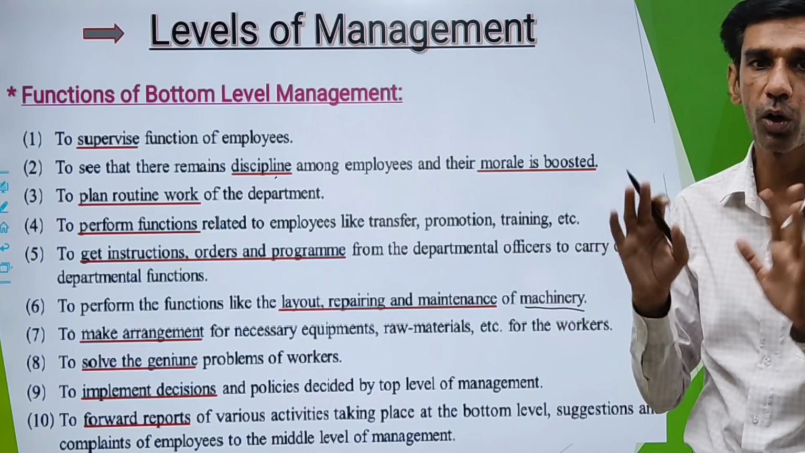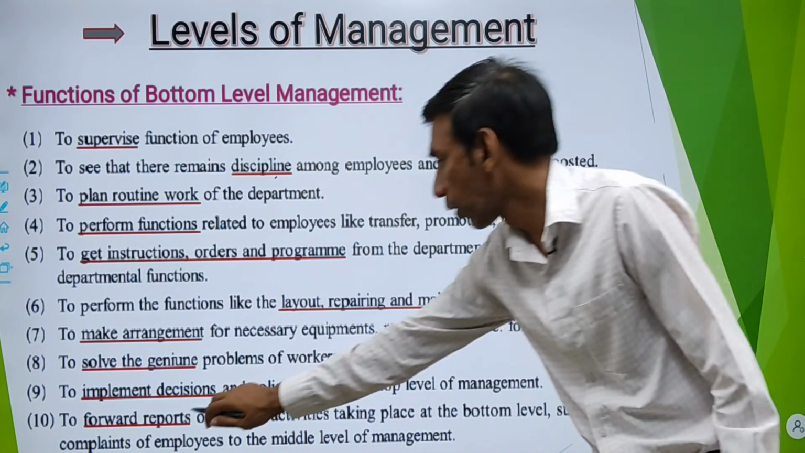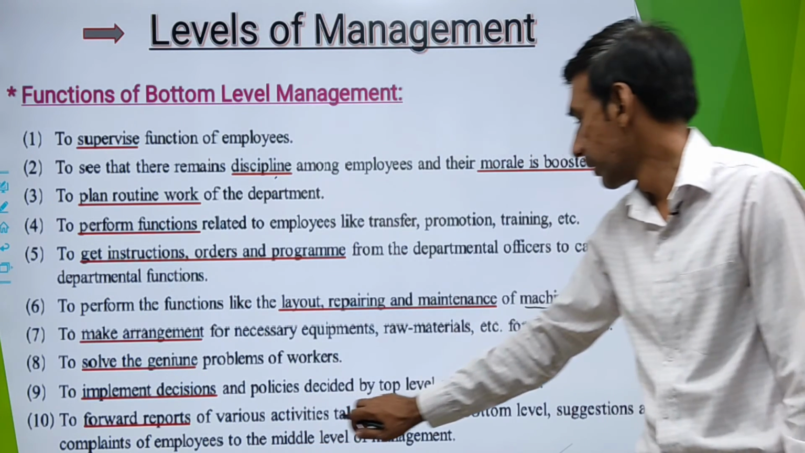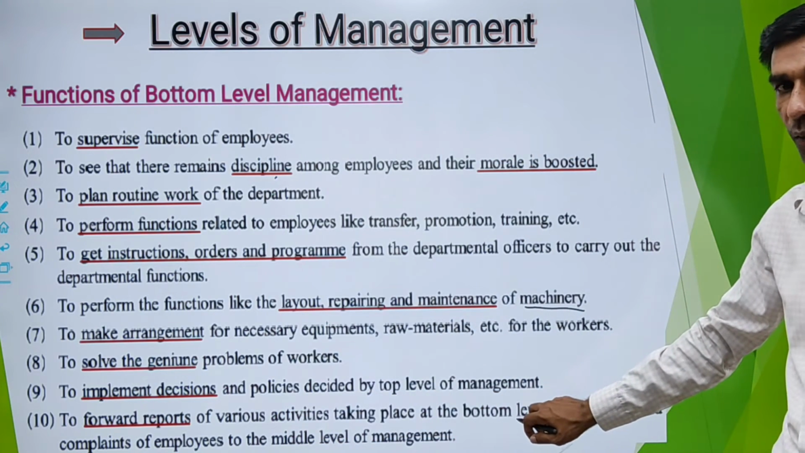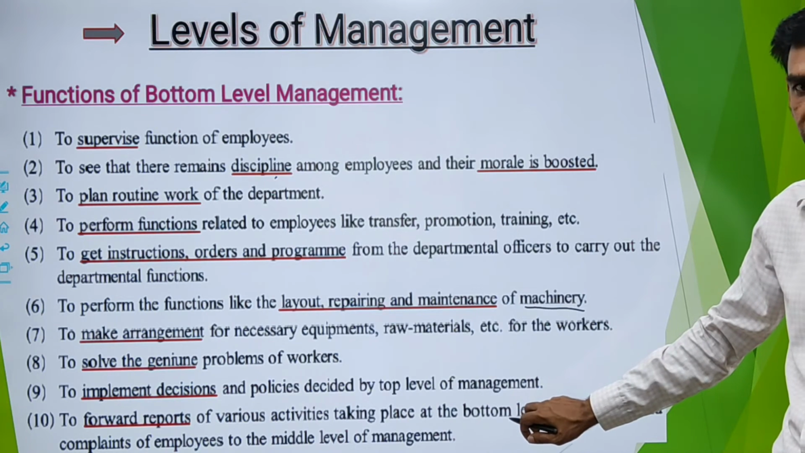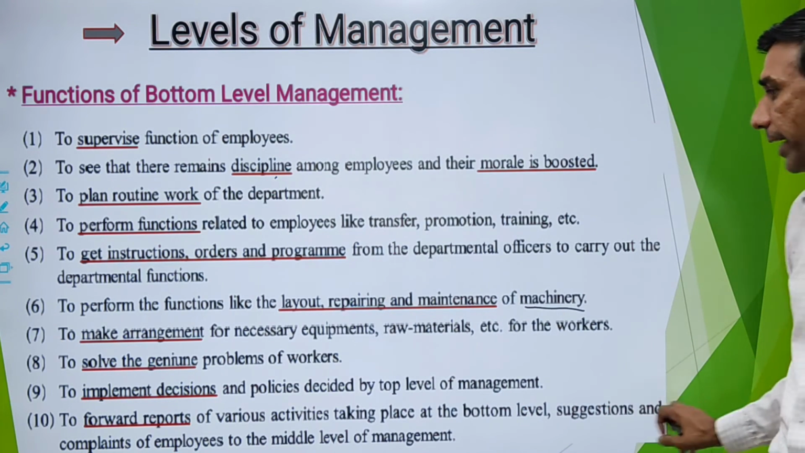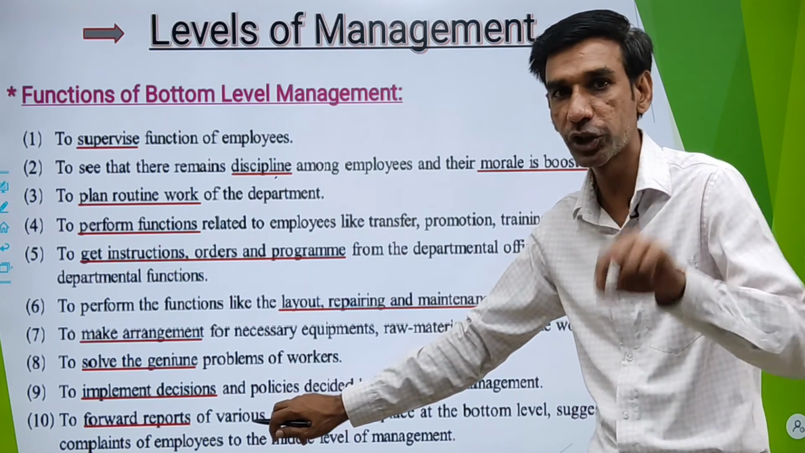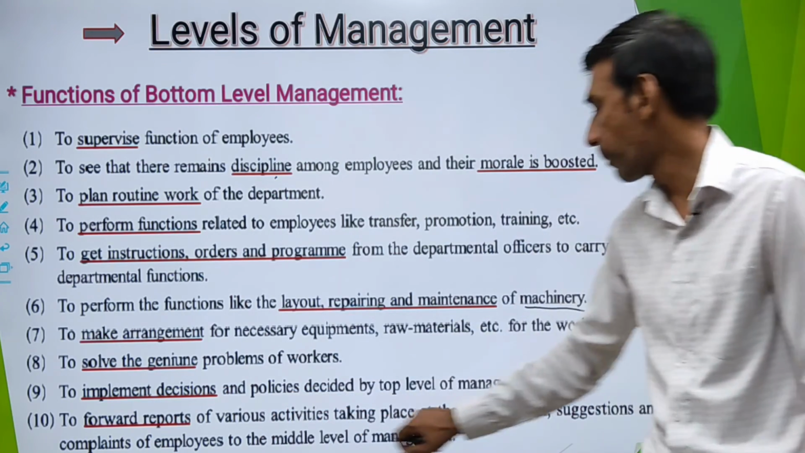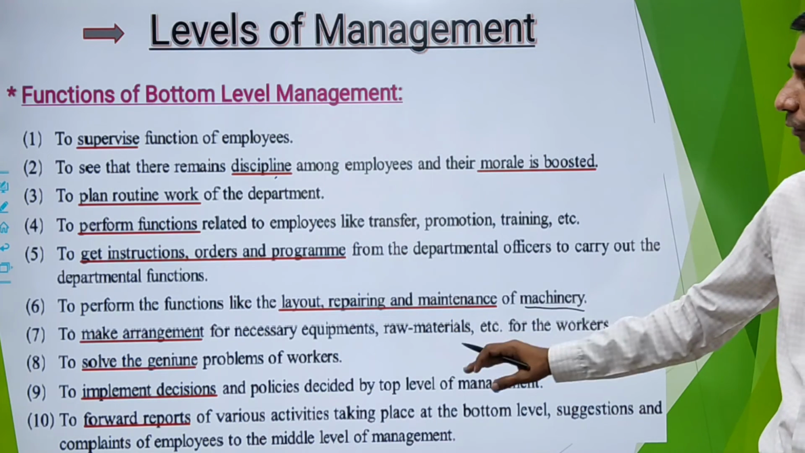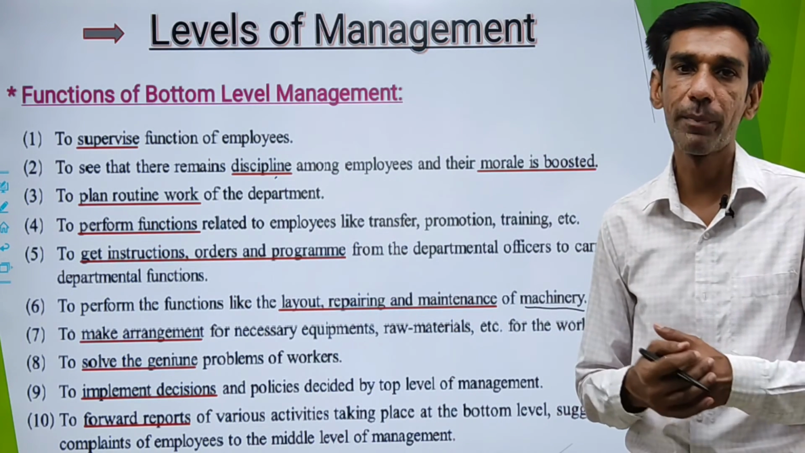So forward the report prepared by the bottom level supervisors, jobbers or foremen, whatever activities have been done at the bottom level, according to that the report will be prepared. Suggestions and complaints of the employees will be mentioned in the report, and that will be passed on to the middle level management. These are all the functions of bottom level management.